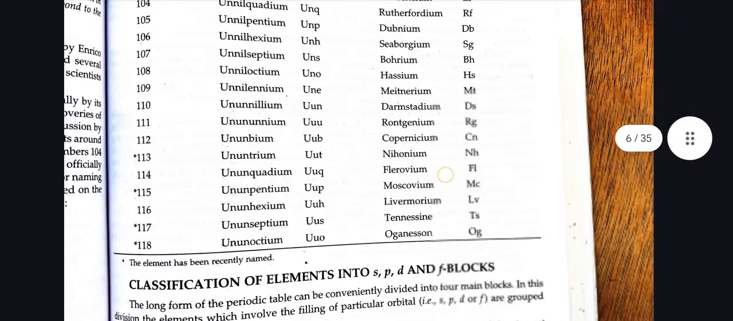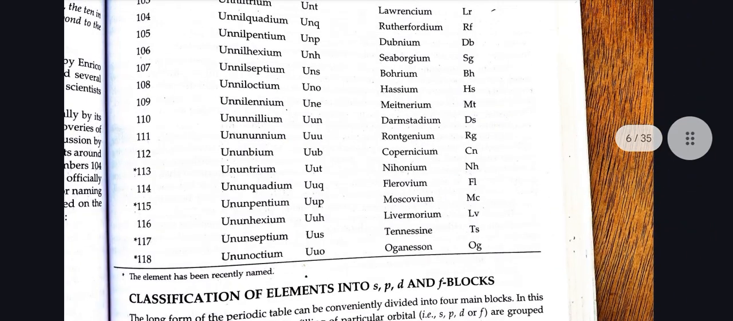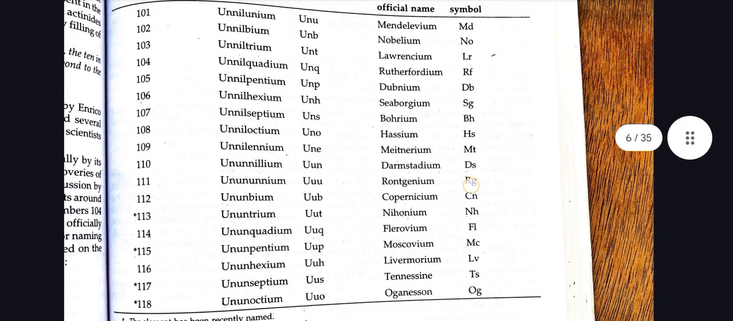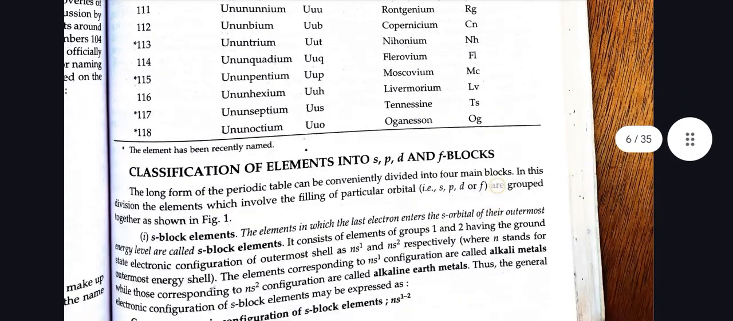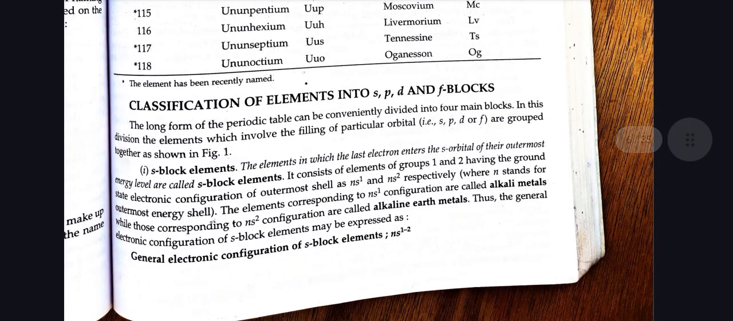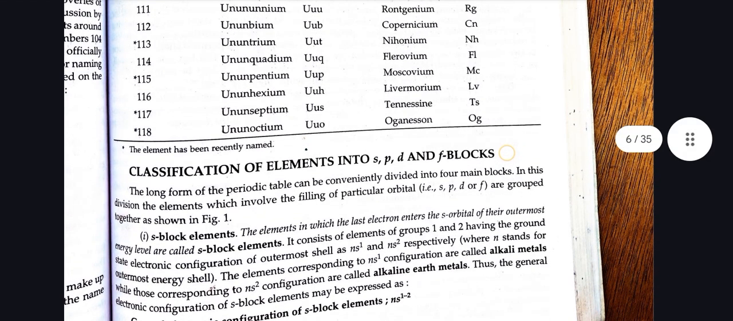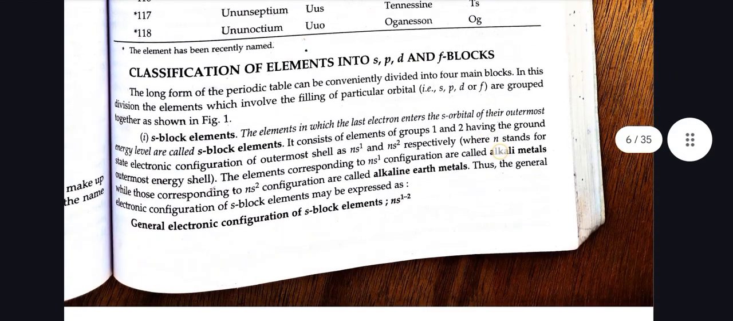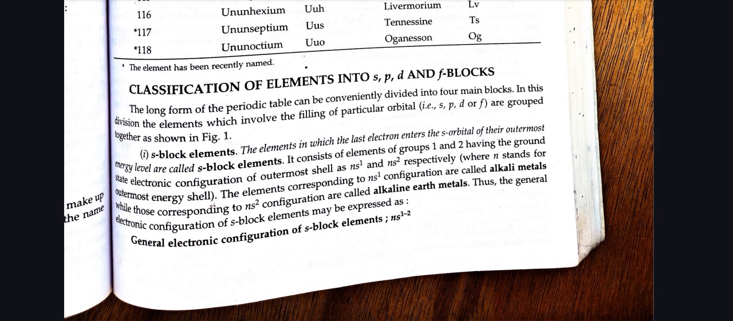Star represents the elements that have been recently named. Classification of elements into s, p, d and f blocks. The long form of the periodic table can be conventionally divided into four main blocks. In this division, the elements which involve the filling of particular orbitals, that is s, p, d or f, are grouped together as shown in figure 1.